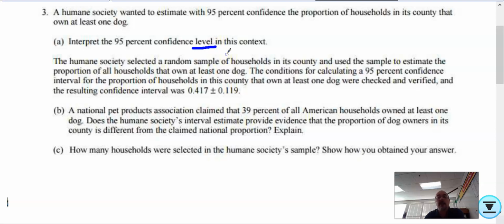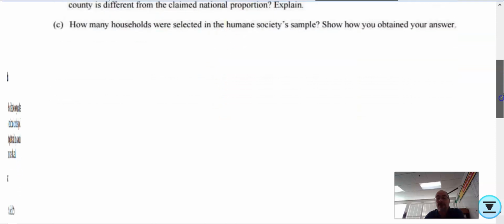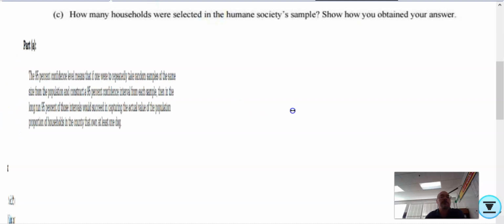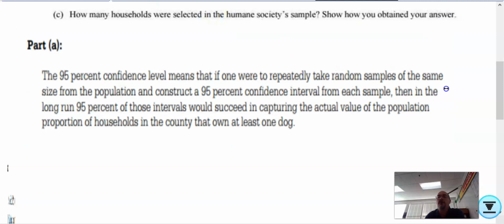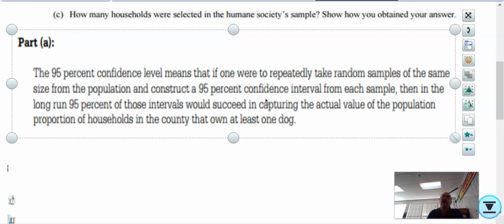It does not say find the interval. It says interpret that level. Okay, this is why I keep pointing out all the time when we do those examples, the level. Okay, so this is what it looks like, ladies and gentlemen, for part A. And it's in context. So pause the video if you need to, if I'm going too fast for you to copy it down. And you can print this. This is above the videos.